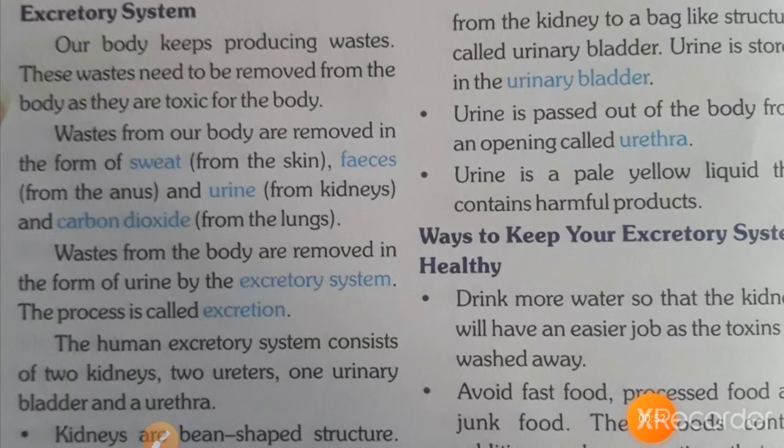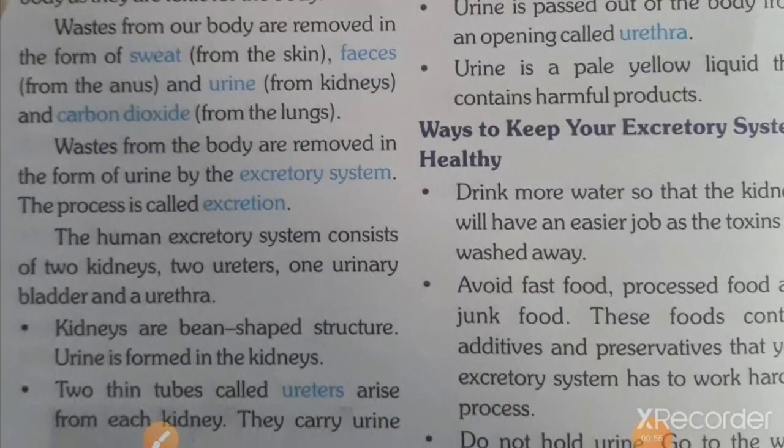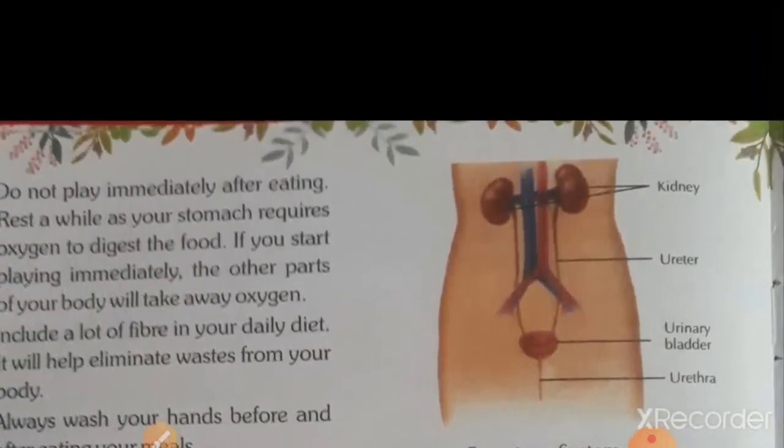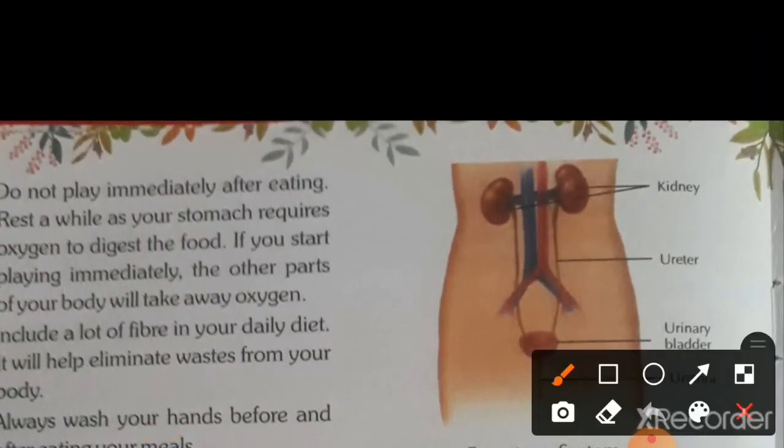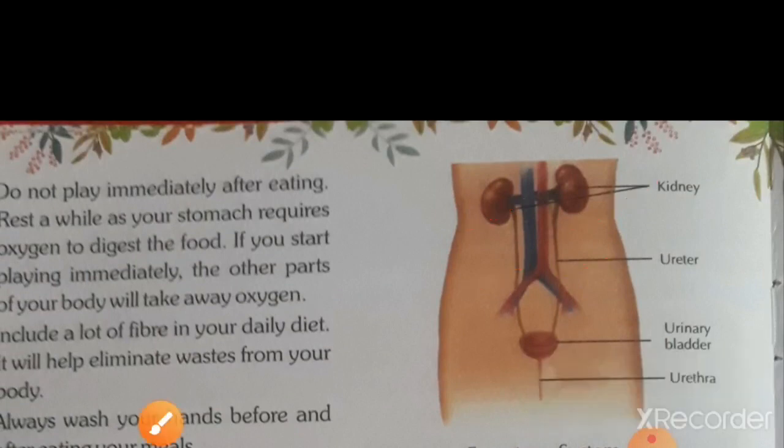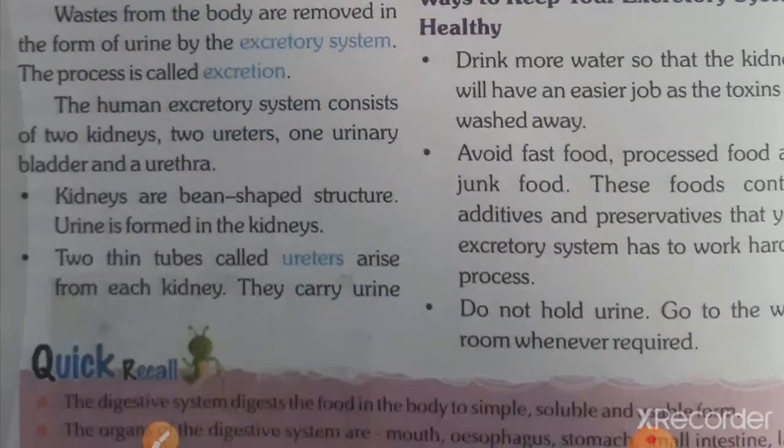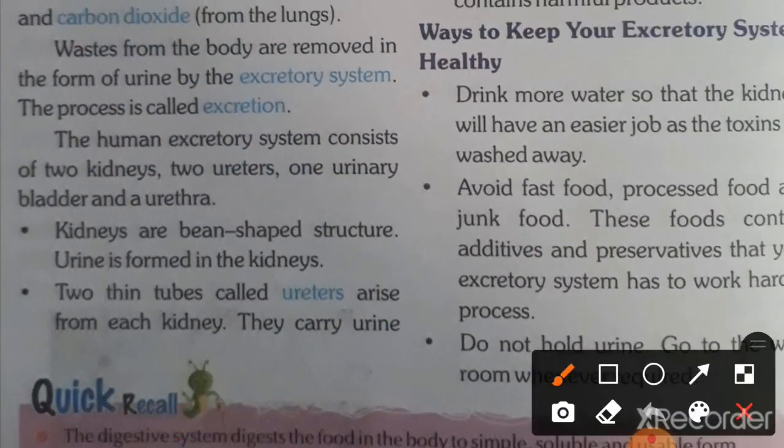The human excretory system consists of 2 kidneys, 2 ureters, 1 urinary bladder, and 1 urethra. Here in this diagram you can see, this is the kidney, 2 kidneys, here the ureters, 2 ureters, 1 urinary bladder, and the last is the urethra. Now coming back to the explanation, the human excretory system consists of these, which I have already told you.